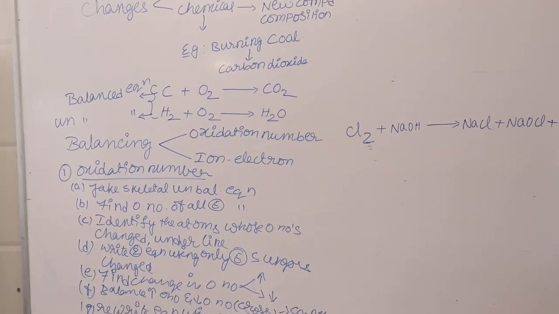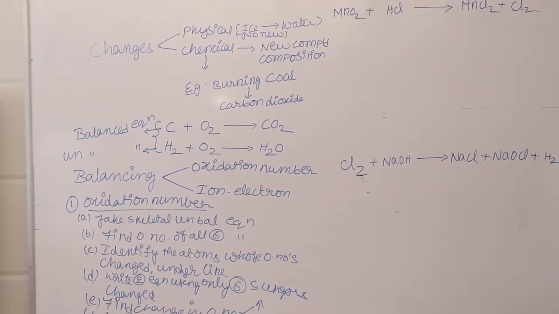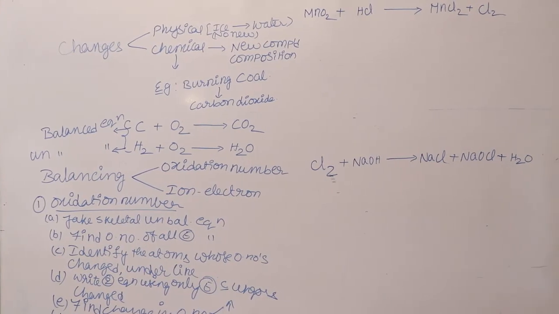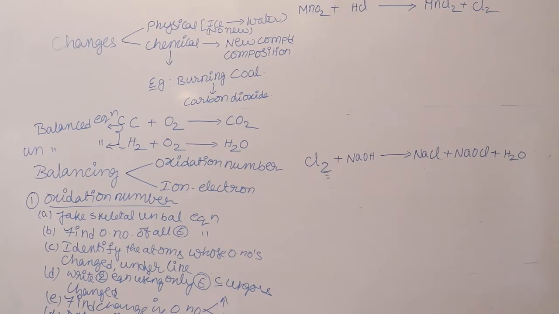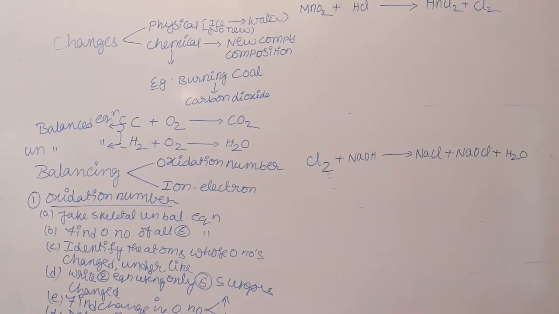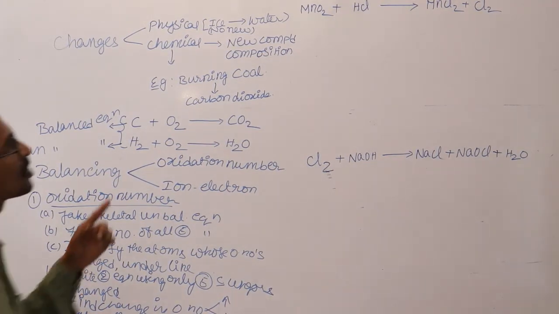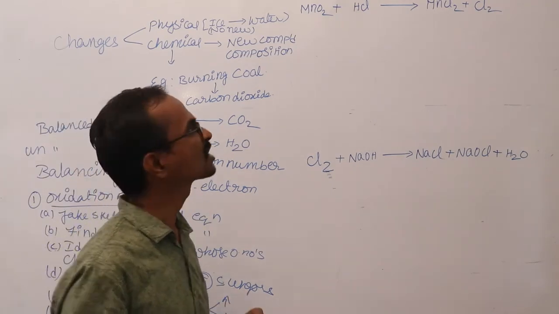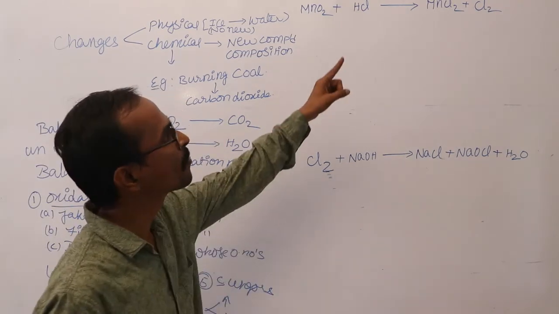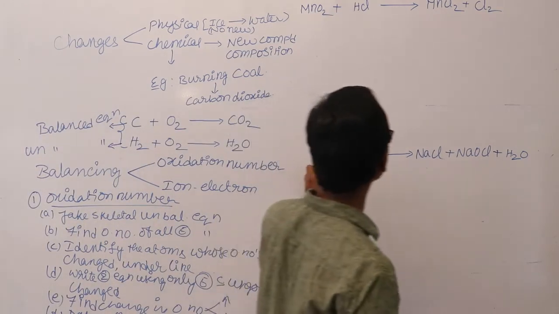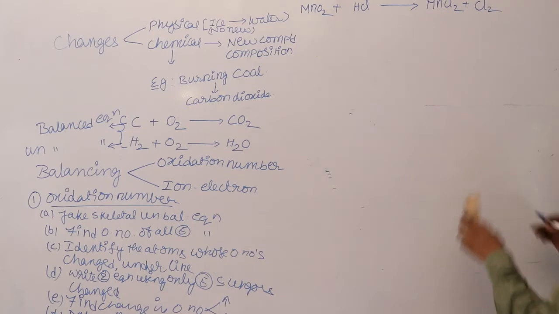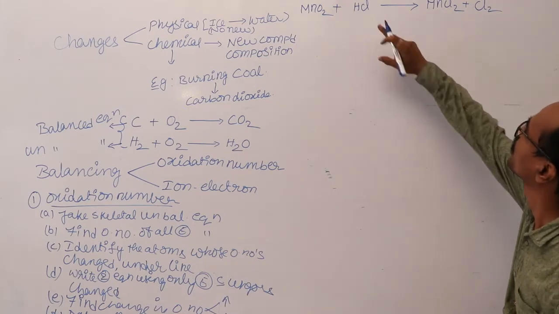Now let us see how to balance these unbalanced chemical equations using the oxidation number method. On the screen you have an unbalanced chemical equation. The first one is MnO2 reacts with HCl to form MnCl2 and H2. Merely by looking at the equation you can say which elements are involved: manganese, oxygen, hydrogen and chlorine.